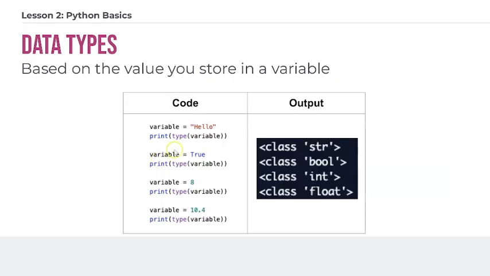The second example here, variable equals true. True and false are special values. They're a special data type called booleans. Okay, and those are what are going to be used to control things like if statements, those conditions.